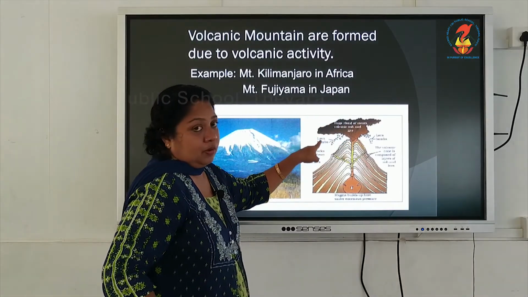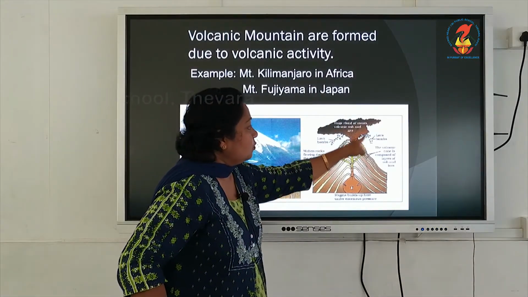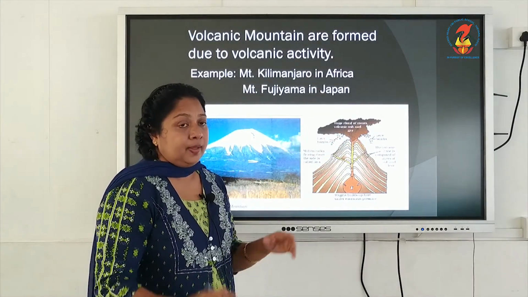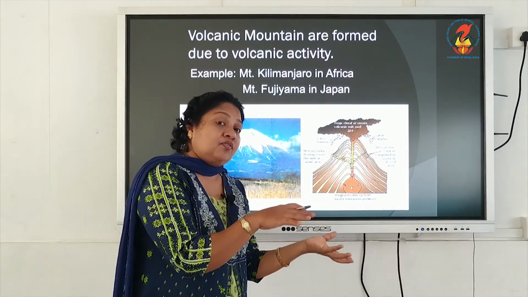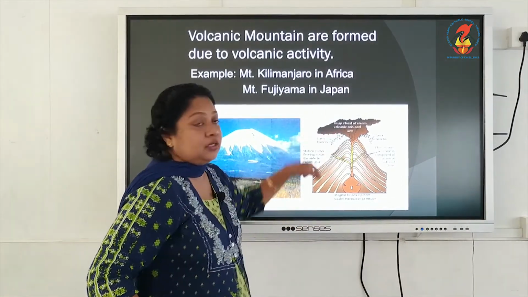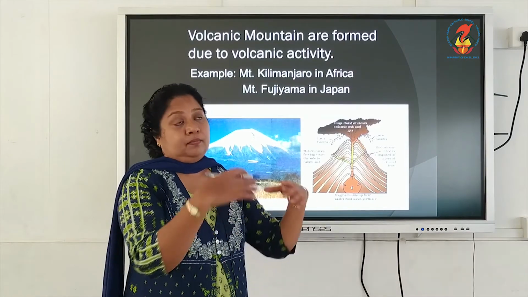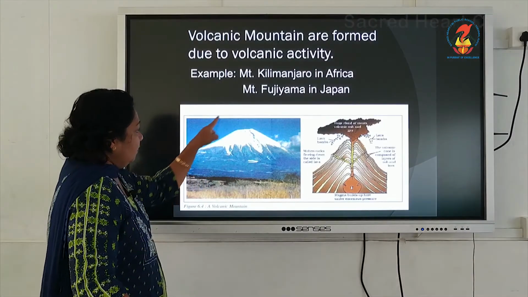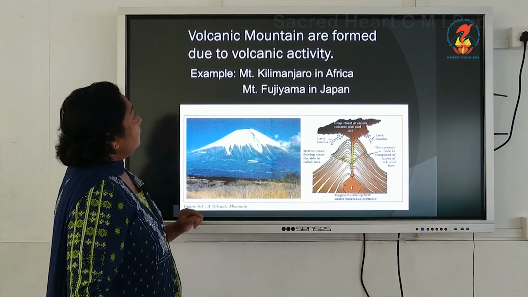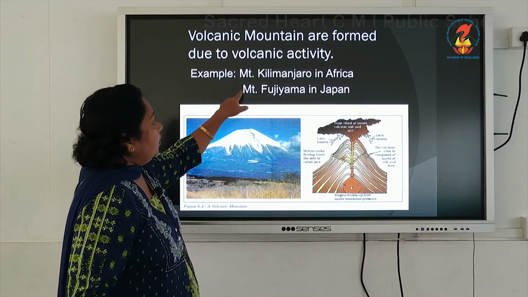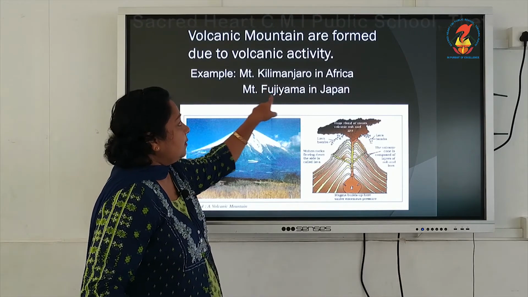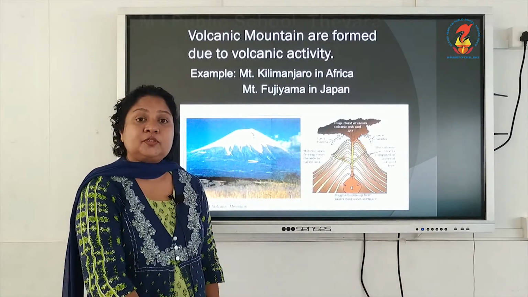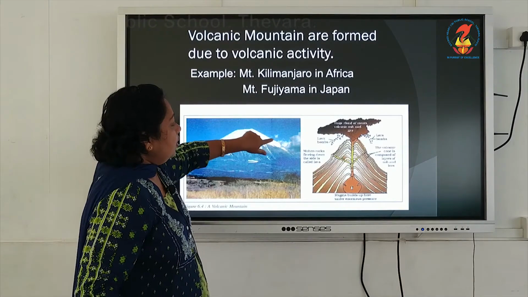All the lava will come outside, and when this lava comes in contact with the atmospheric air, what will happen? It again solidifies into rock, resulting in the formation of a huge lava mountain or huge volcanic mountain. Here you can see the picture of a volcanic mountain thus formed. For example of volcanic mountains, in Africa there is Kilimanjaro, in Japan Fujiyama. These two mountains are the result of volcanic eruption, and they are known as volcanic mountains.